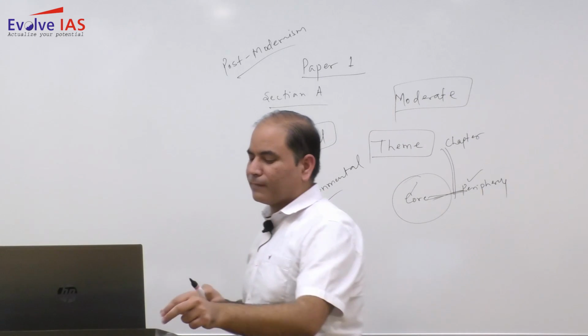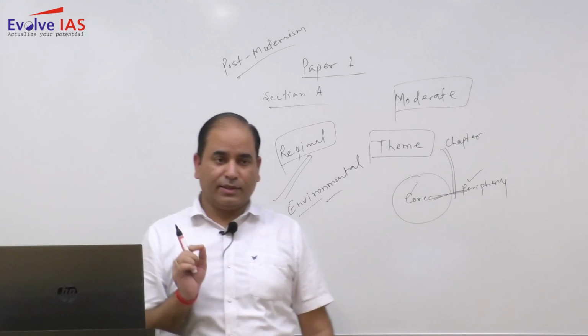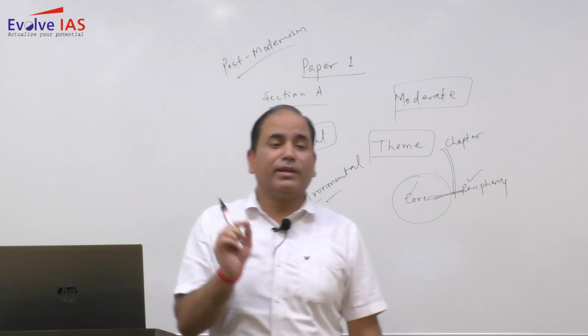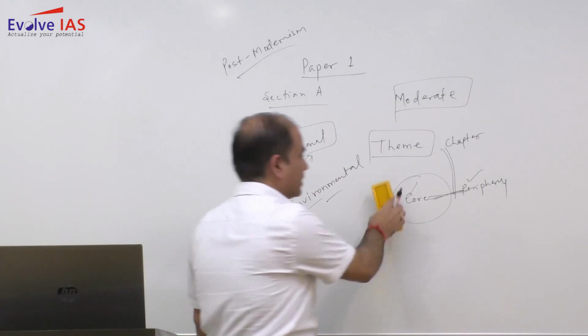Like there was a very easy question, question number 1B. It says, what are the high altitude environmental hazards?